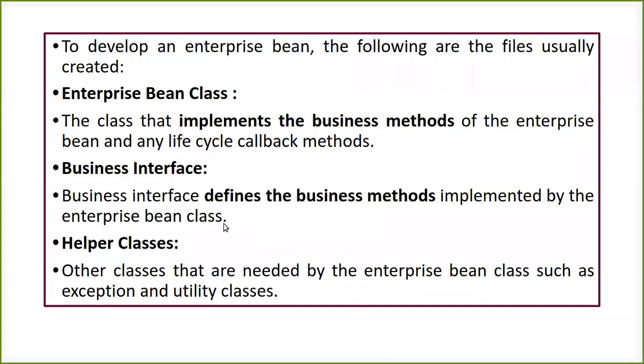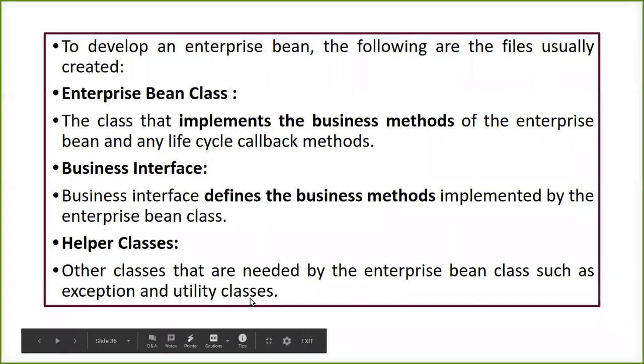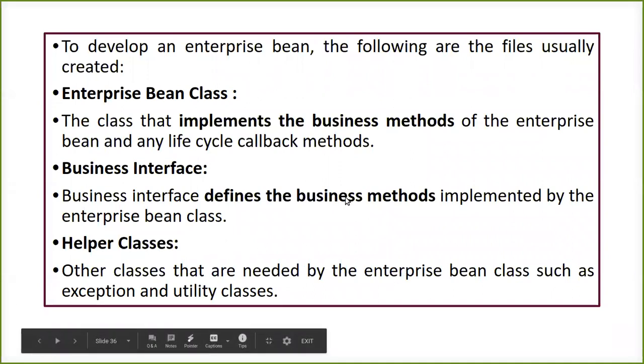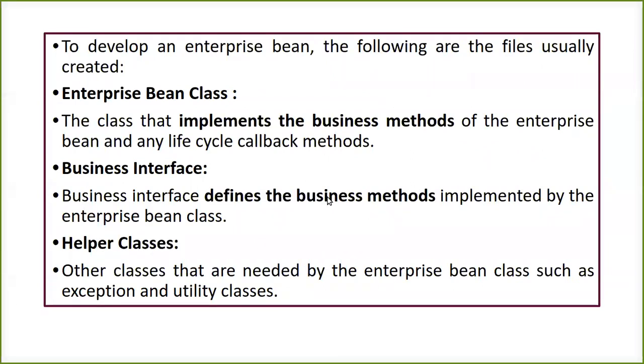Once we have defined that business logic, your EJB class is going to implement it. Defining is one thing and implementing the methods is another. If required, we also have helper classes like exceptions or utility classes, which the enterprise bean class can make use of.